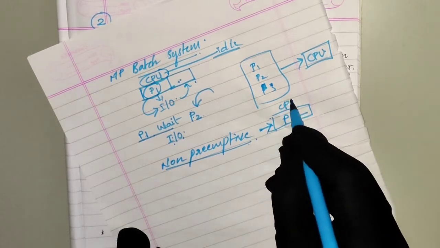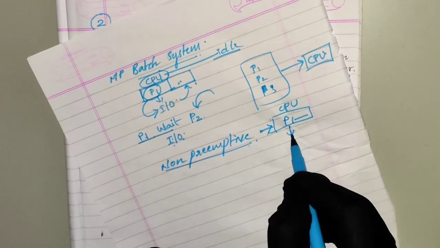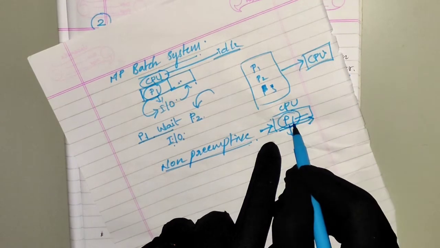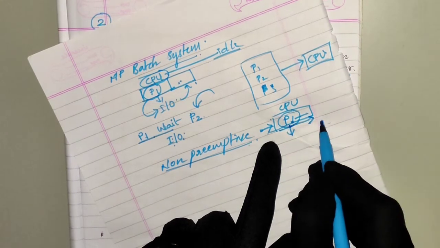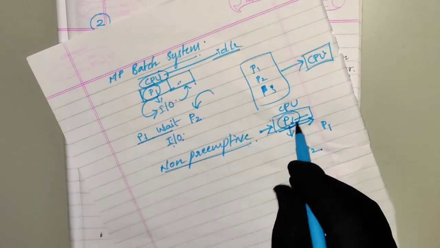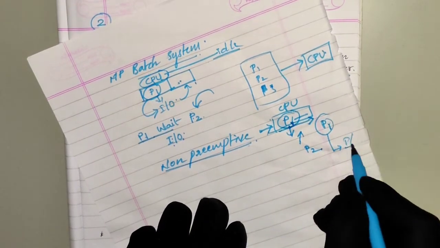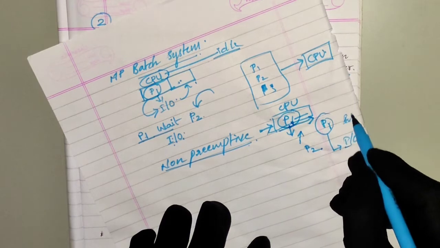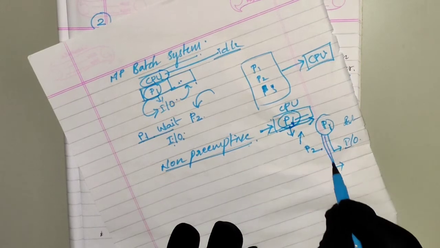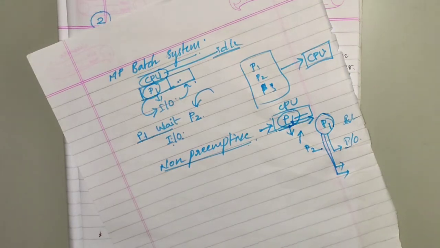Non-preemptive is nothing but we cannot forcefully take the process out of the CPU. If this is CPU and this is process 1 and it is waiting for certain input output operation, then when it is being executed, we cannot forcefully take P1 out of the execution and put some other process P2 into the execution. We have to wait, either it should go under input output operation, some interrupt should arrive, or it should complete its execution, or it should be terminated. Till then we cannot take process P1 out of the CPU.